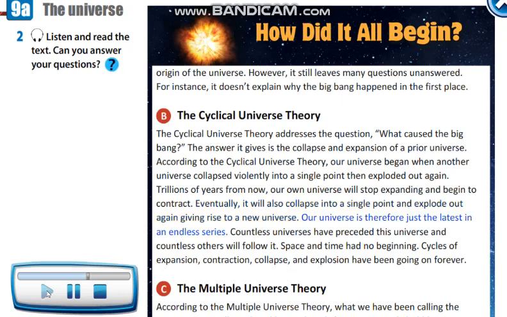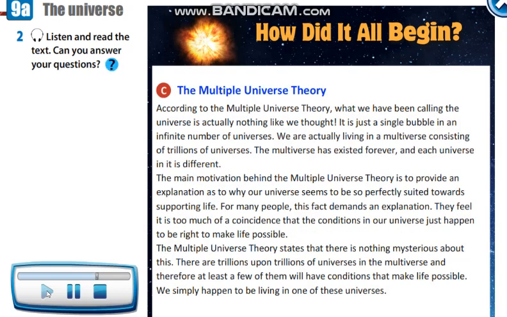Our universe is therefore just the latest in an endless series. Countless universes have preceded this universe, and countless others will follow it. Space and time had no beginning. Cycles of expansion, contraction, collapse, and explosion have been going on forever. The Multiple Universe Theory. According to the Multiple Universe Theory, what we have been calling the universe is actually nothing like we thought. It is just a single bubble in an infinite number of universes.